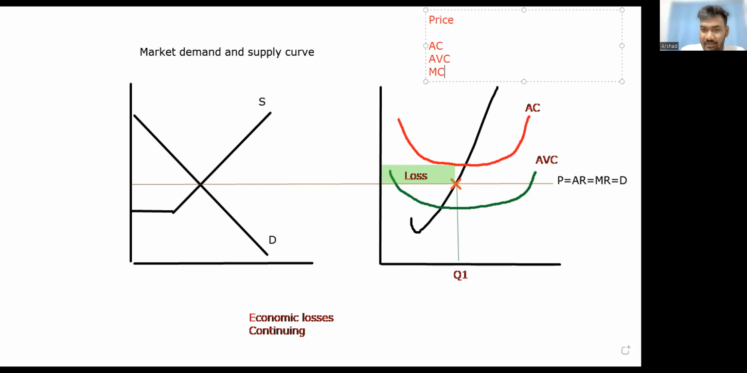So when you compare with average cost, price is less than average cost. In the first part, compare with AVC, price is greater than AVC. Why? Because they are still continuing production. Then what about marginal cost? Price is equal to marginal cost because they produce at MR equals MC.